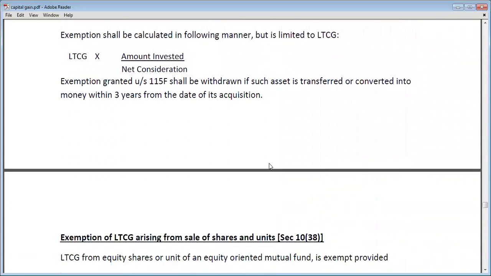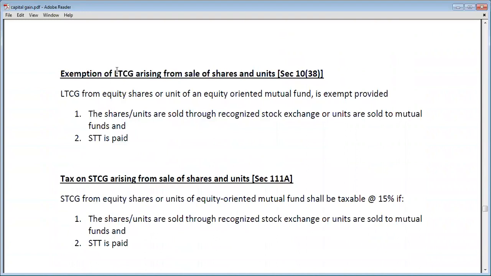Okay, now let's move on to the next provision, that is exemption of LTCG arising from sale of shares and units. If a person sells any shares and units, then there will be an exemption of LTCG. LTCG from equity shares or units of equity-oriented mutual funds is exempted, provided the shares are sold through a recognized stock exchange or units are sold to a mutual fund and STT is paid. STT stands for securities transaction tax.